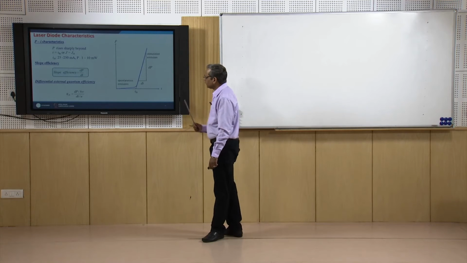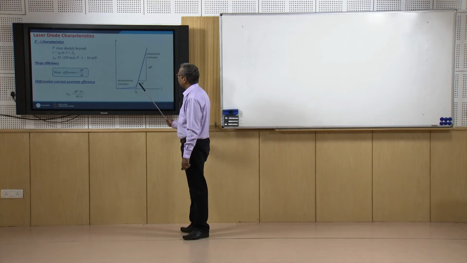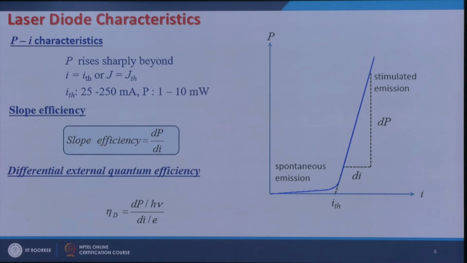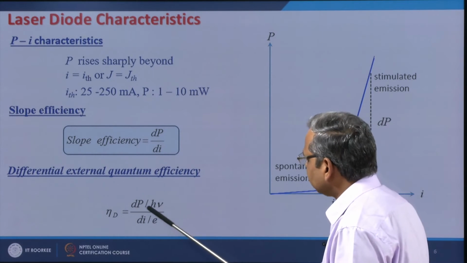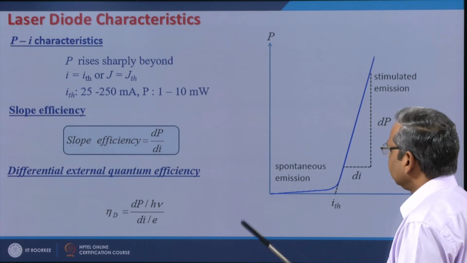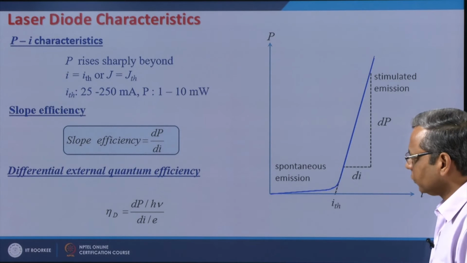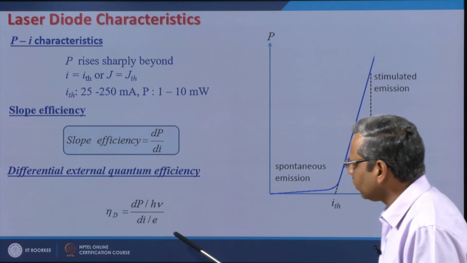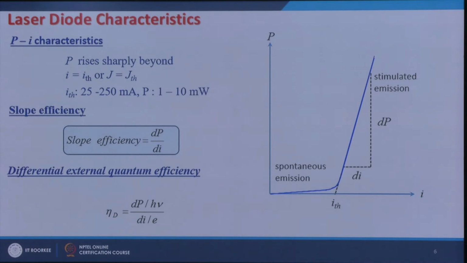So, if you increase current around some value by an amount di, and correspondingly the output power increases by an amount dP, then the number of photons that are produced in this is dP over h nu, and the number of electrons injected per unit time are di over E.